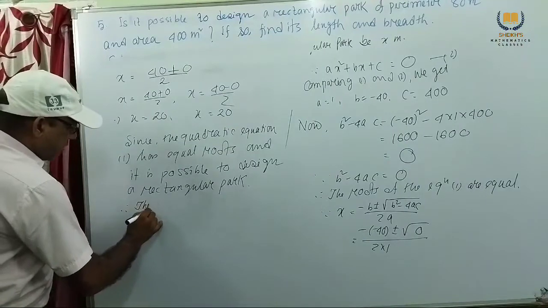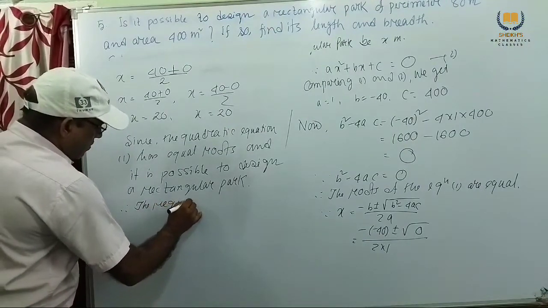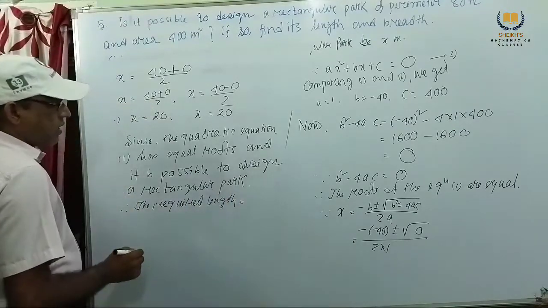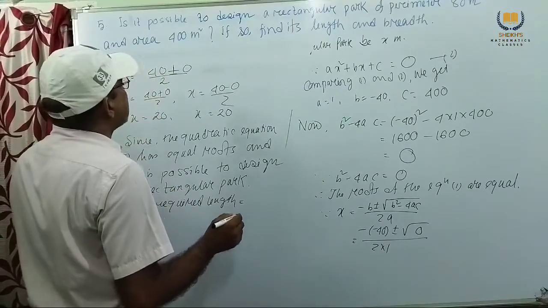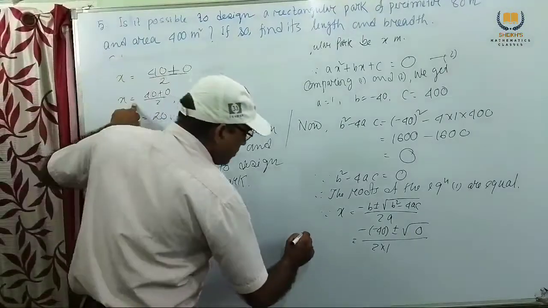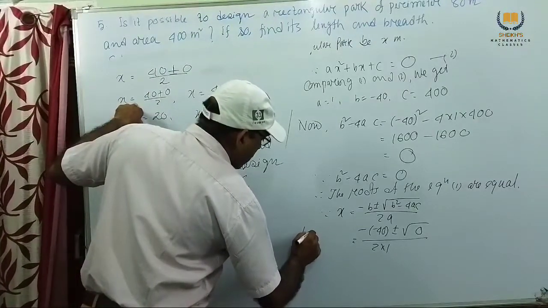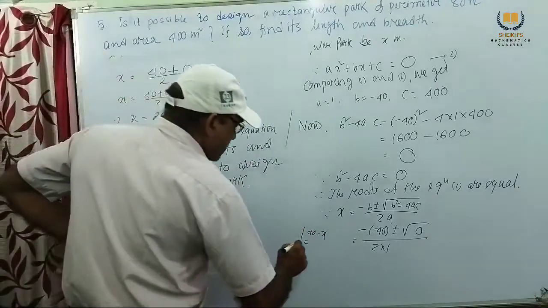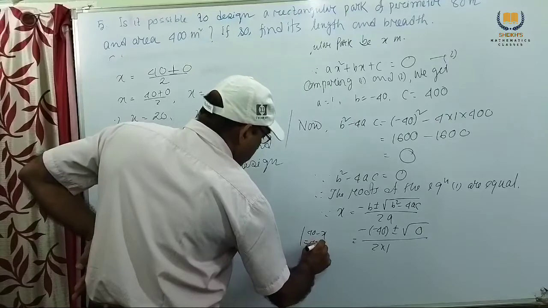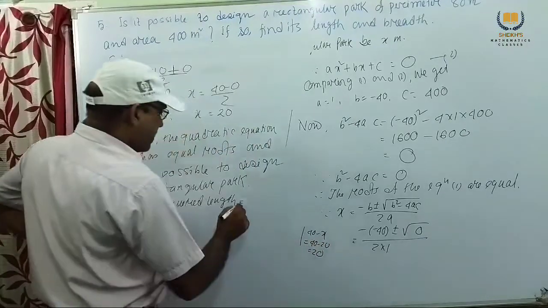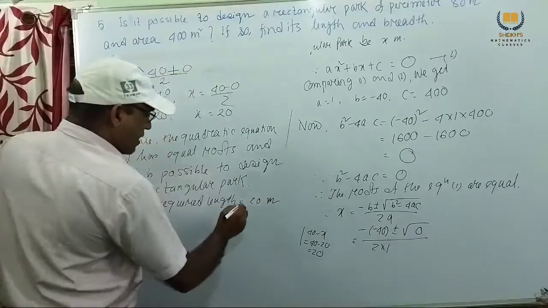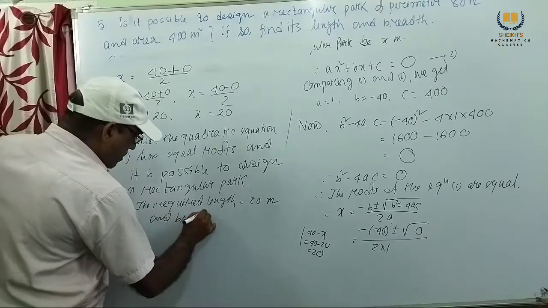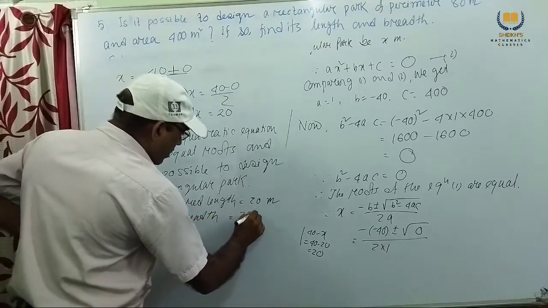Therefore, the required length, we know this is 40 minus x, so this is 40 minus 20, this is 20, length equal to 20 meter and breadth equal to 20 meter.